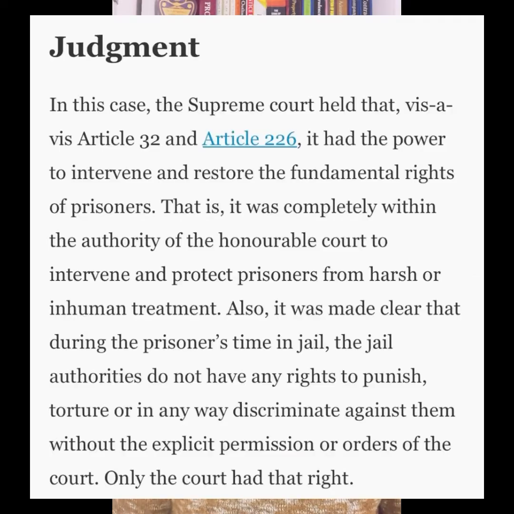In Sunil Batra vs. Delhi Administration, an application was made to the Supreme Court by a co-convict about the maltreatment of prisoners. The letter was taken up by the Supreme Court and it issued a writ of habeas corpus against the jail authorities. And the Supreme Court held that a writ of habeas corpus can also be issued to protect inmates against inhuman behavior and maltreatment by jail authorities.